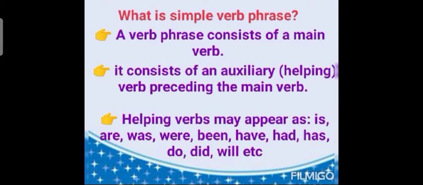Now verb phrase. A verb phrase consists of a main verb. It consists of an auxiliary or the helping verb preceding the main verb. So, it always appears before the main verb. Helping verbs may appear as is, are, were, been, have, had, has, do, did, will, etc.